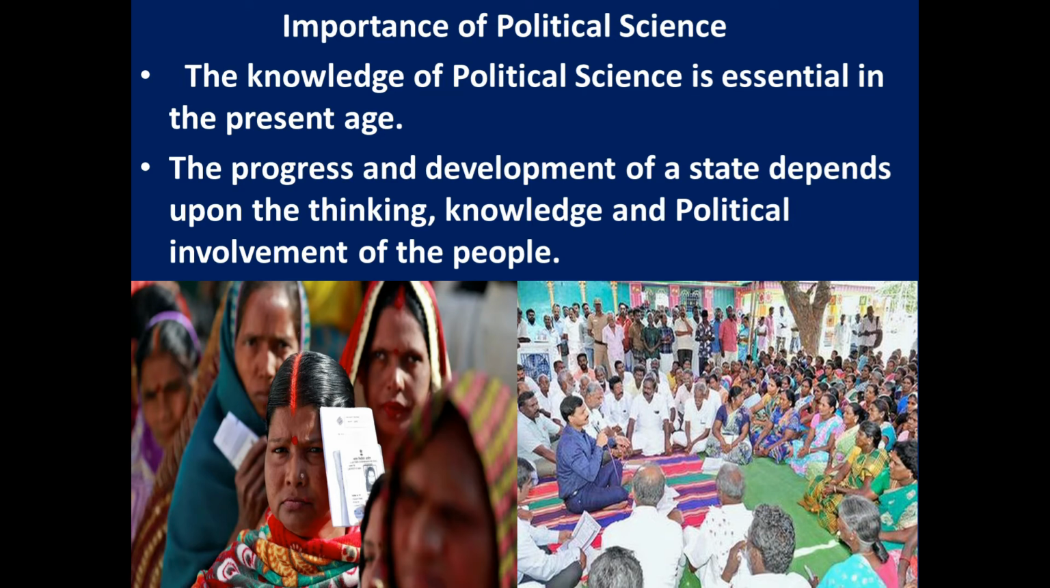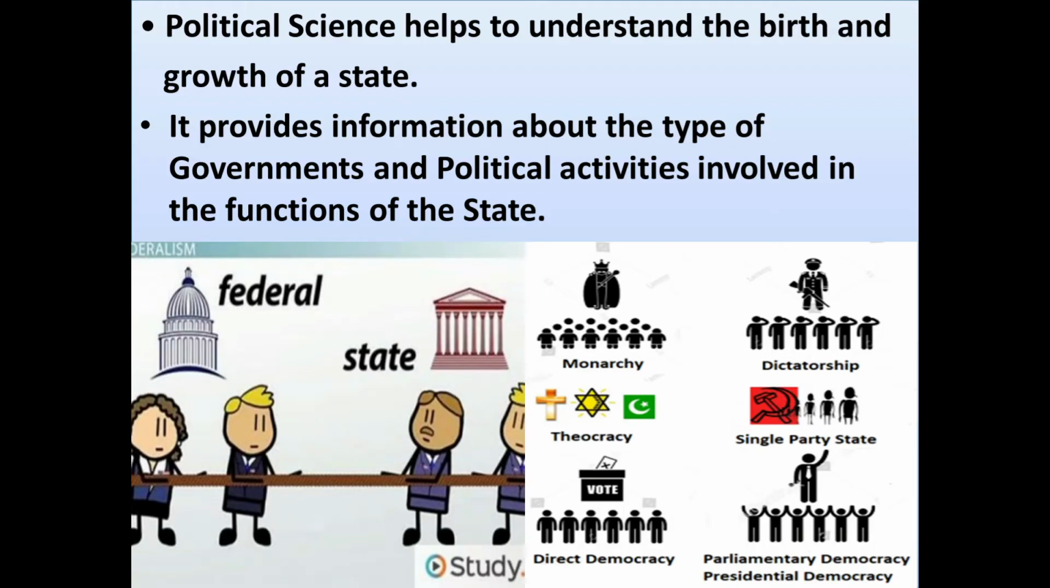The knowledge of political science is essential in the present age. The progress and development of a state depends upon how the people think, their knowledge, and their political involvement. Political science helps to understand the birth and growth of a state. It helps us to know how the states came into existence, how the states originated.